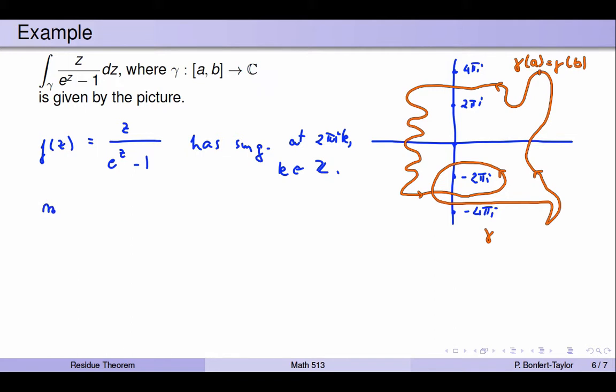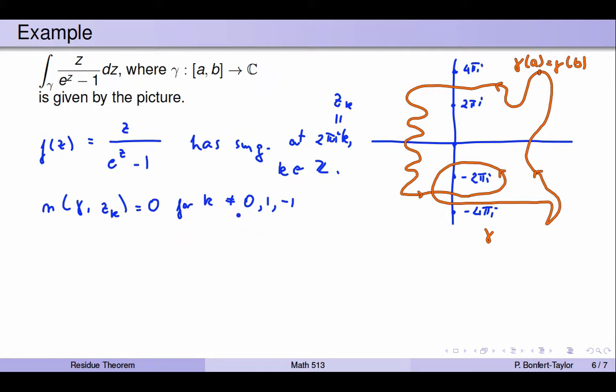So we have the winding number of this curve gamma around the singularities z k, where these are my z k's right here, is equal to 0 for all k's that are not equal to either 0, 1, or minus 1. So only 0, 1, and minus 1 are those around which the curve actually winds.